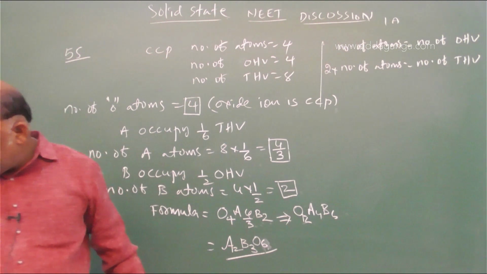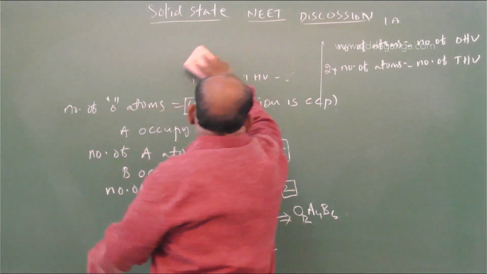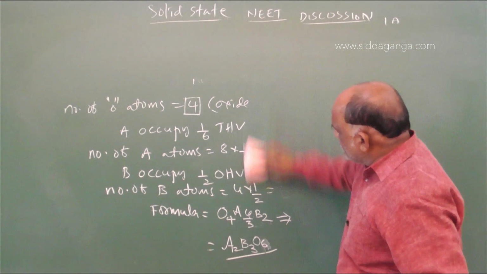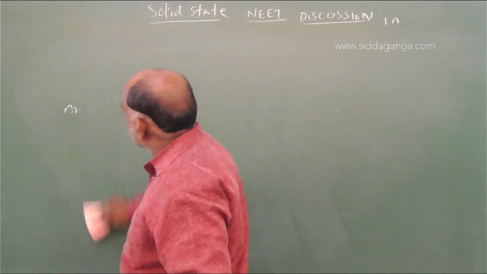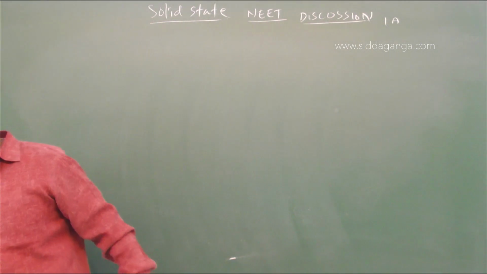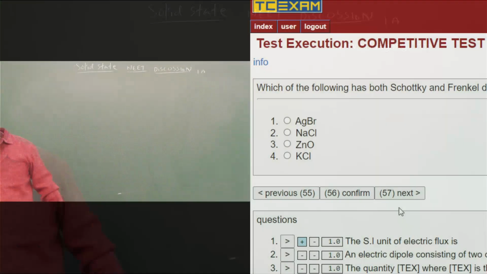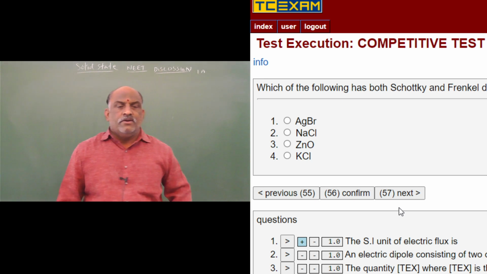Next question: which of the following has both Schottky and Frenkel defects?